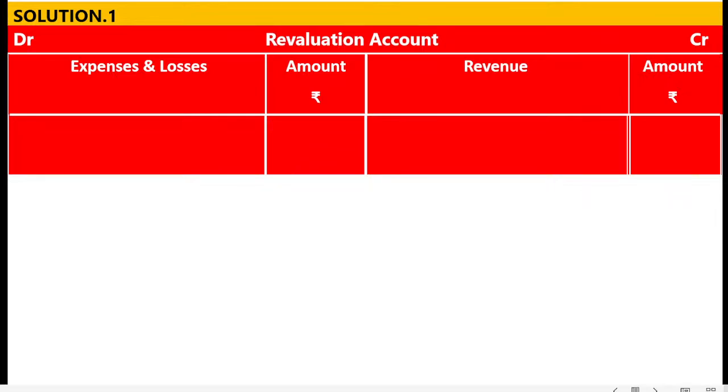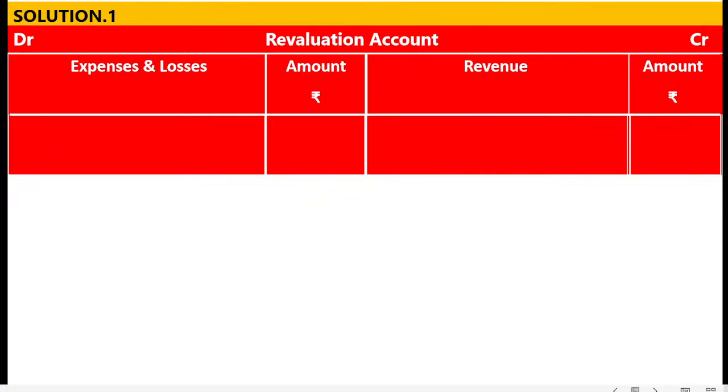As per the American accounting system or accounting equation approach, when there is an increase in the PDD, two accounts are involved: one is revaluation account, another one is PDD account. PDD is a liability. Increase in the liability, credit, because new PDD means increase in the PDD. Revaluation account: because of increase in the PDD, there may be a loss. So increase in the expenses and losses, debit.